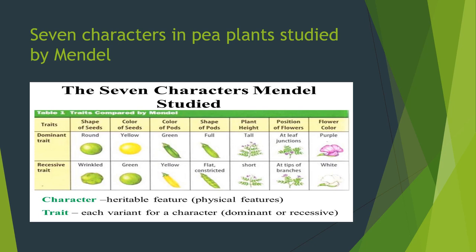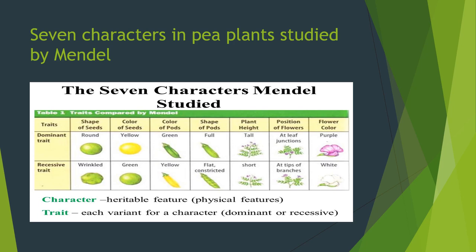The second character is the color of the seeds. The seed may be yellow or green. The yellow color of the seed is called the dominant trait. The green color of the seed is called the recessive trait. So if the pea plant has a green color seed, the recessive character has been expressed. That's why the pea plant has a green color seed. If a yellow color seed has been formed in the pea plant, the dominant character has been expressed. That's why the yellow color seed has been formed.